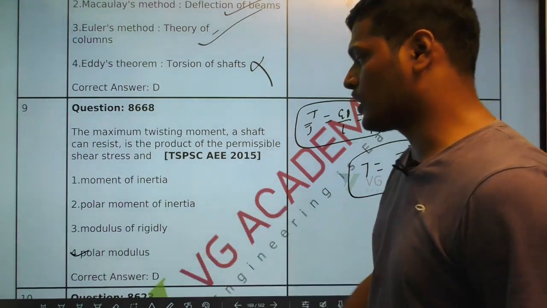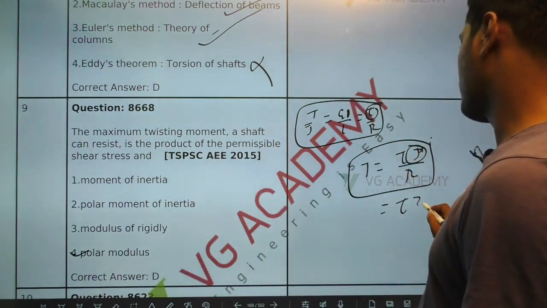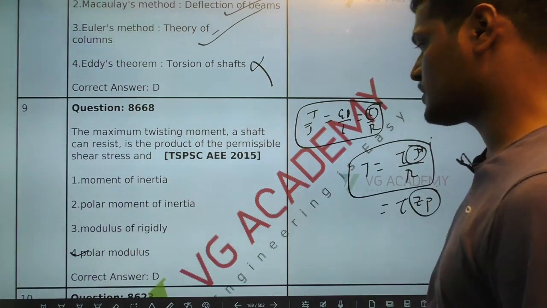Indirectly they are saying polar section modulus. So this is nothing but tau into Zp, the polar section modulus.